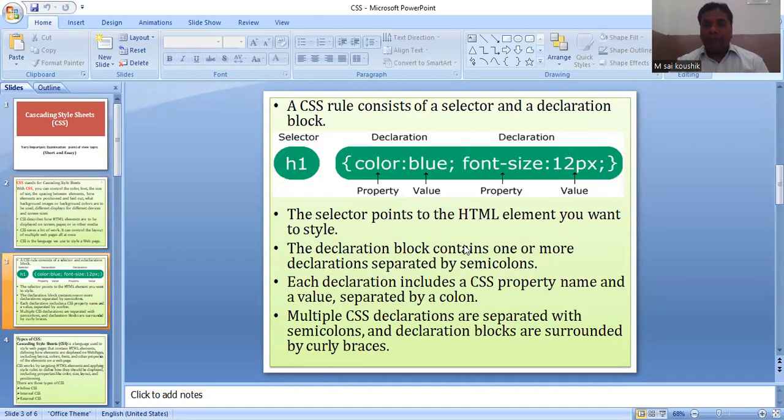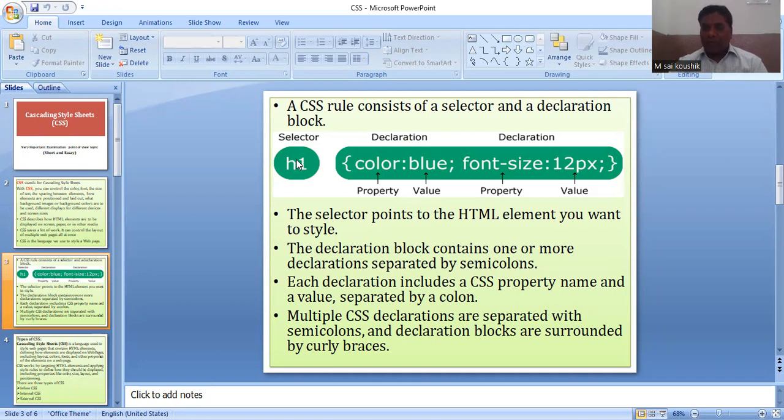Then this is one of the important interview questions in your future. This is called the structure, or syntax, of CSS. I have to write here that the syntax of CSS is divided into two parts. One is called the selector, another is called the declaration. The left side part is called the selector.